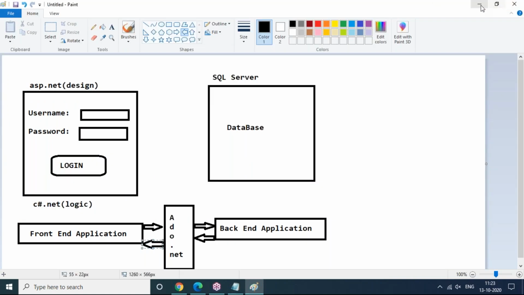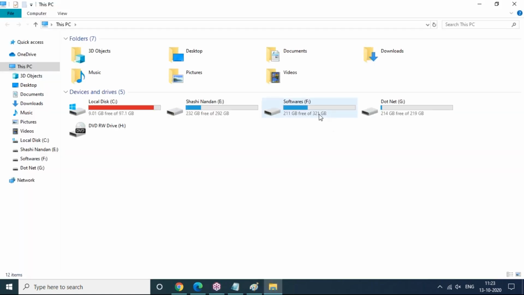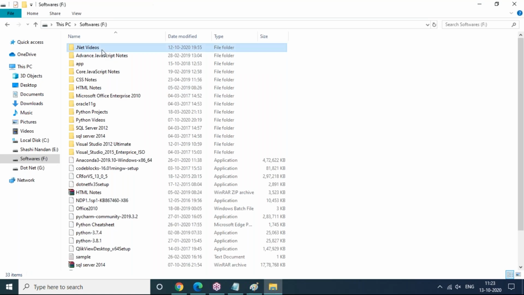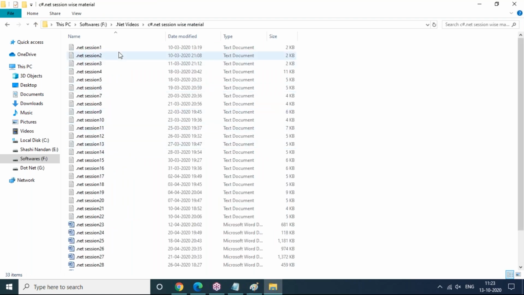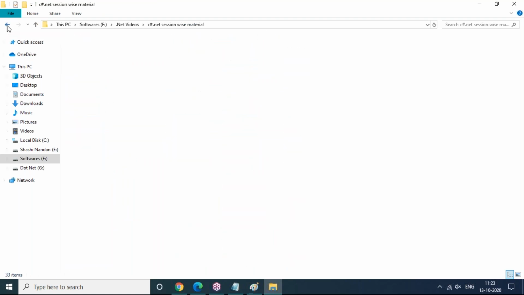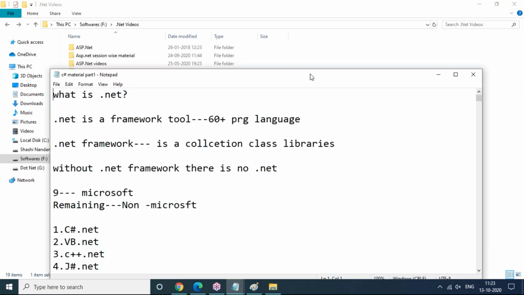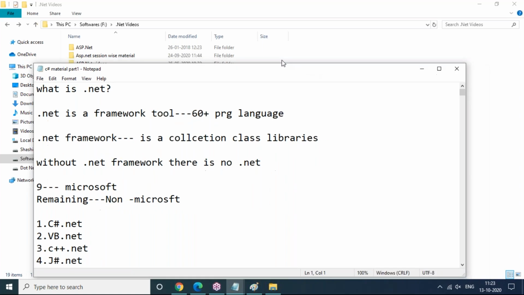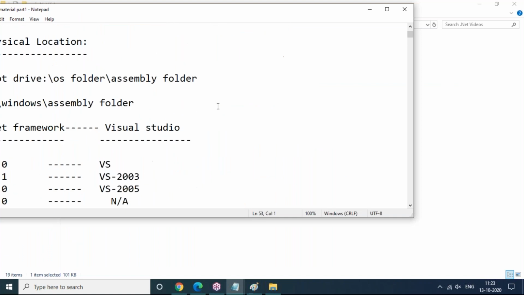I just want to show you that material, how I prepared it previously for the batches. This is the .NET material. You can see C#.NET session-wise material is there. If you want session-wise, I can send it to you session-wise, or else if you want the complete C#.NET part one material, I'll send this part one material. You can see I prepared it already for previous batches, no problem.